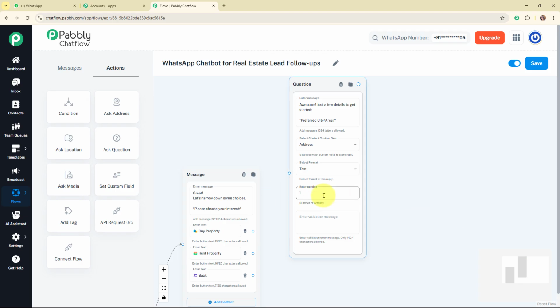And then it is asking me to add the number of attempts. So I'm going to add the number of attempts as 1, and then it is asking me to enter the validation error message. It is not required to enter the validation error message, so I'm going to leave it blank. And with this we have successfully completed this question box.